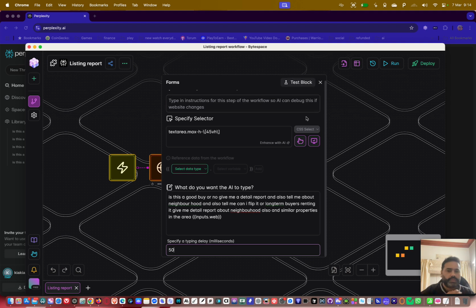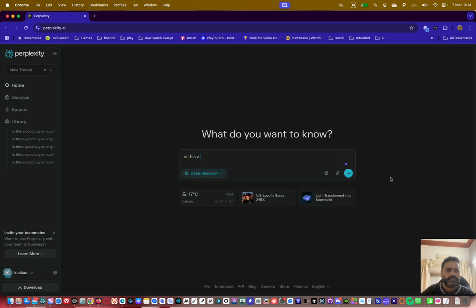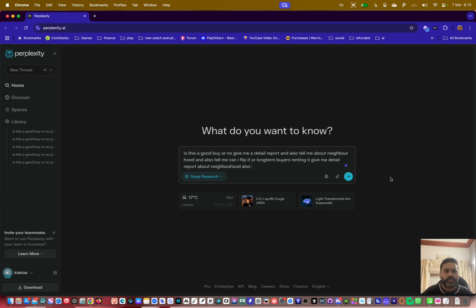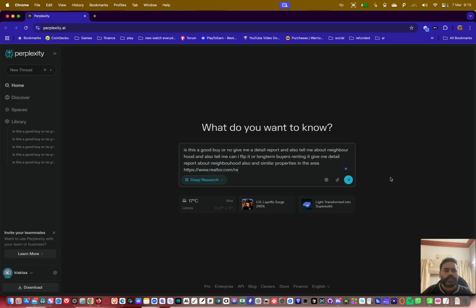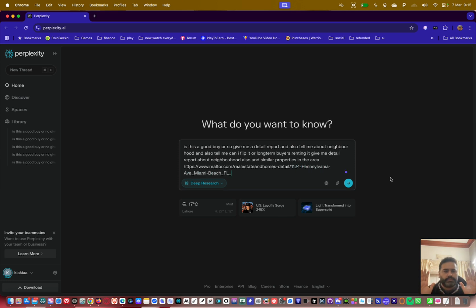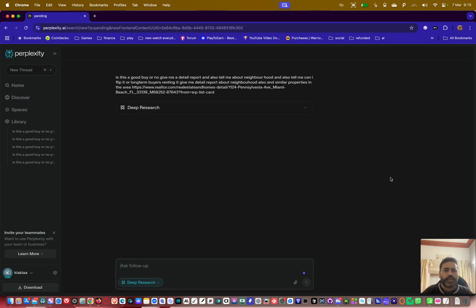Okay, now you want to test this, see this. It's adding this one. So once this thing is added, what do we have to do next? We have to press the go key, so it starts doing research. But I found a bug or something, I have no idea, that whenever it completes the form, it auto presses that enter button. You will see now. My hands are here. See, it presses. Now it's doing the deep research, and it will take time.